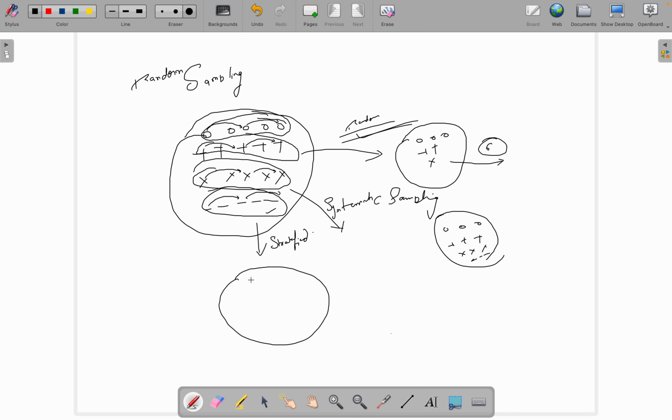Okay, so suppose 2, this is 2, this is 2, and this is 2. So you can see that I am able to take the data from each of the groups, and you can see that I have all the data available.